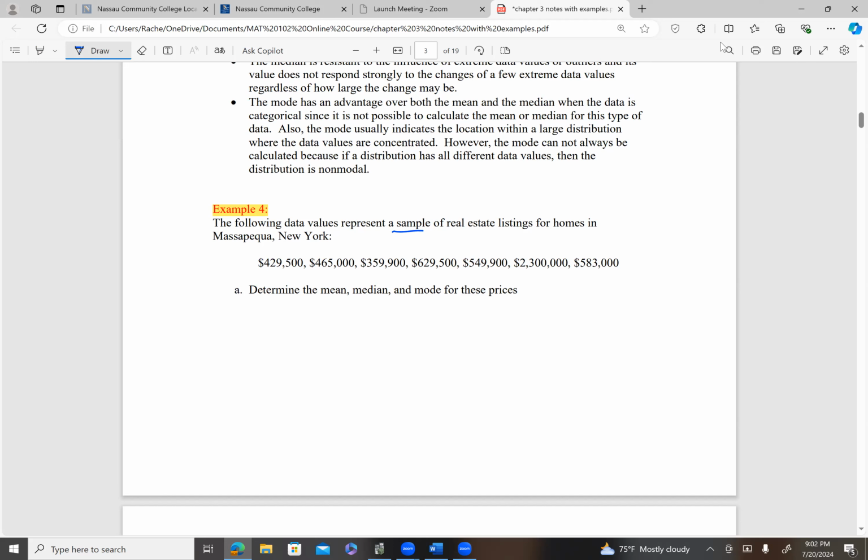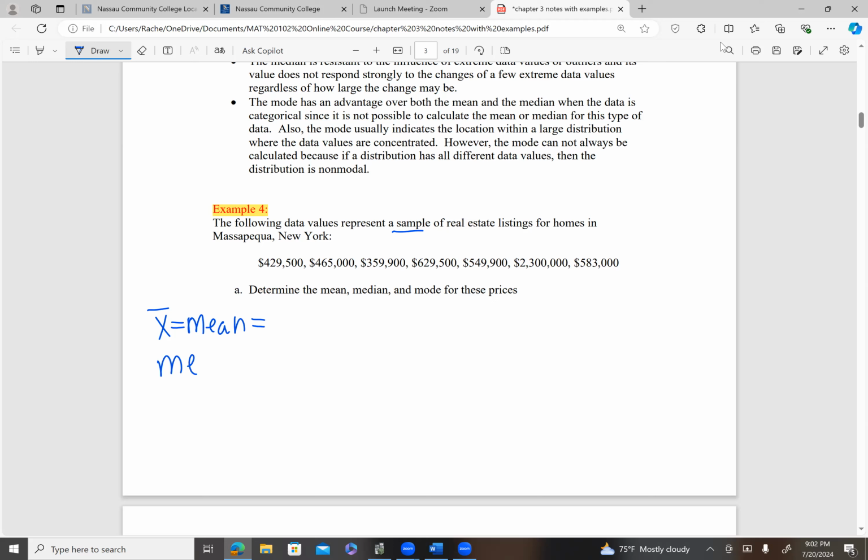Now you can pause this if you'd like and practice doing this on your own, because in the previous lecture, I did an example where you had to calculate the sample mean, the median, and the mode. So you could pause and try doing this on your own, compare your answers to mine, and then we'll talk about it. I'm going to calculate the mean first. X bar is the sample mean.